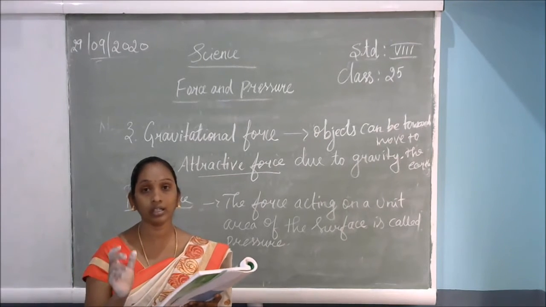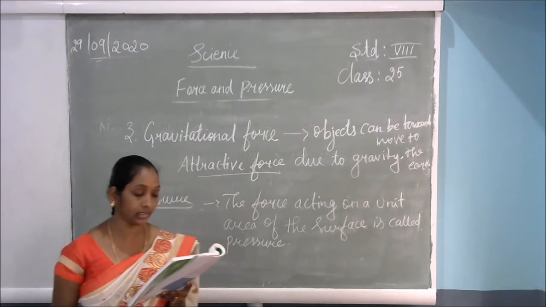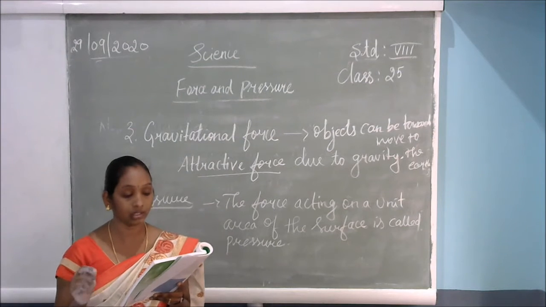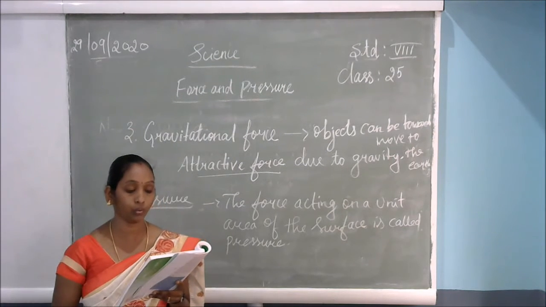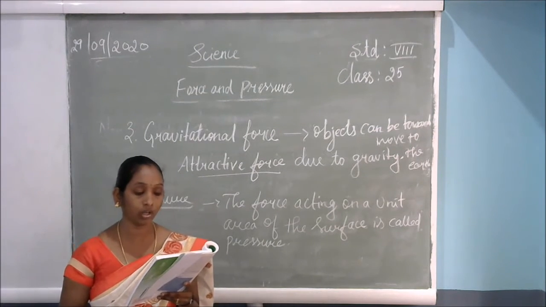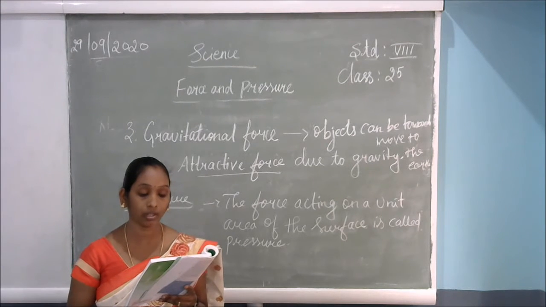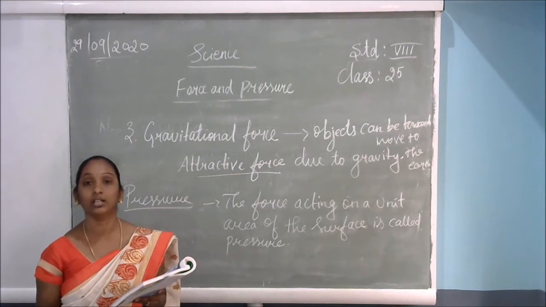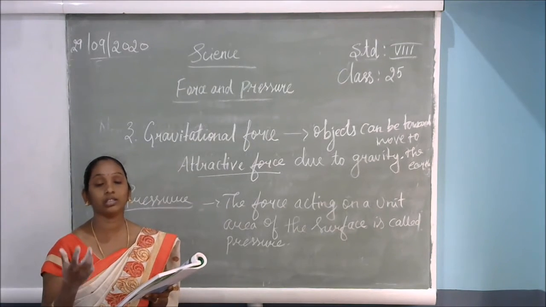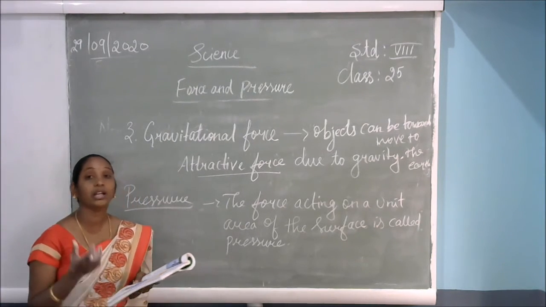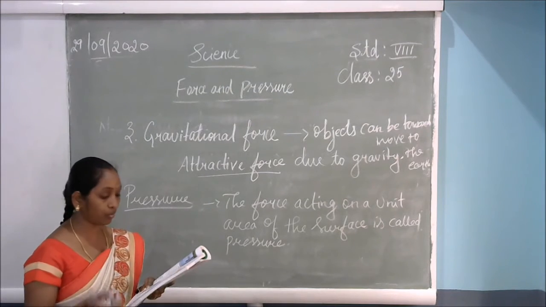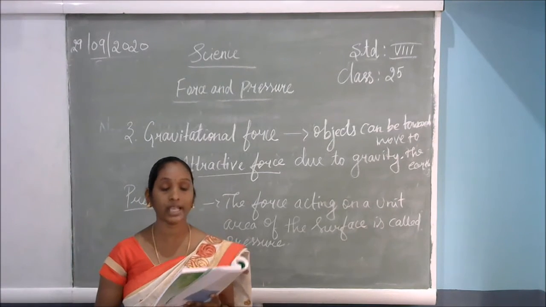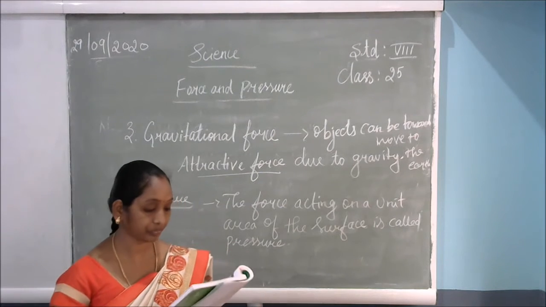So it is not the property of the earth alone. It is one of the properties of the earth. In fact, every object in the universe, whether small or large, exerts a force on every other object. So whether the object is small or big, every object exerts some force upon the others. This force is known as gravitational force.